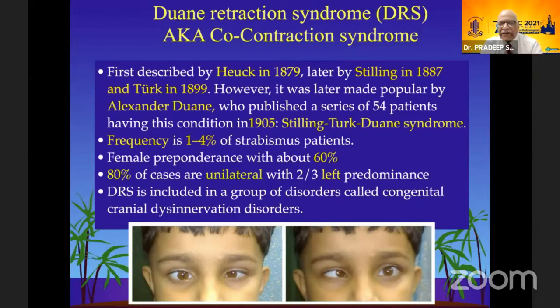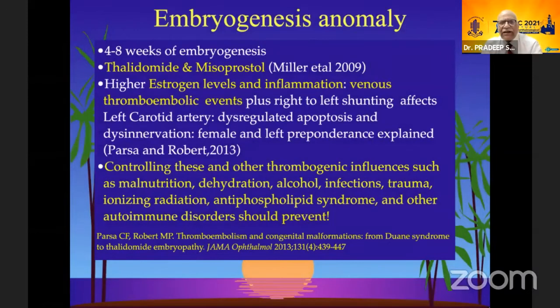Now, these two facts are very interesting, and have been alluded to by Dr. Parsa's work. DRS is included in a group of conditions as we have talked about. What is that interesting work? Parsa and Robert have shown that it is thromboembolism which is causing Duane syndrome and other similar congenital cranial disinnervation disorders occurring in the 4 to 8 weeks of embryogenesis.